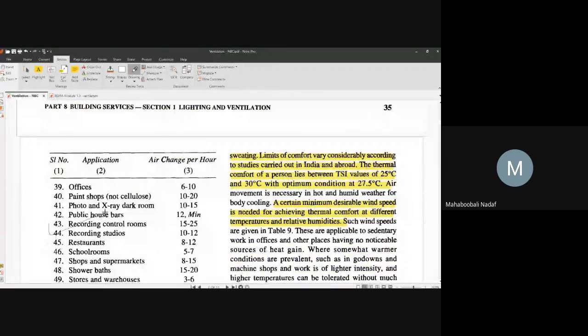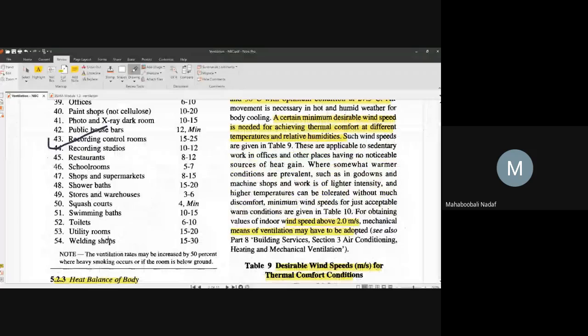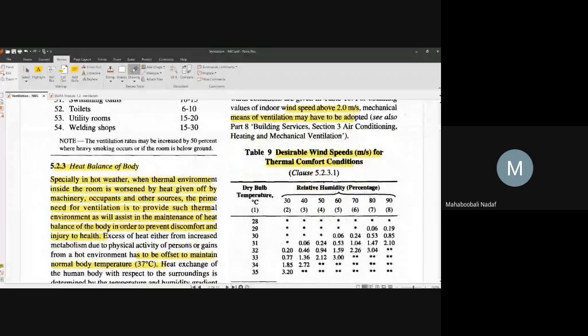There is no need to remember this, they have just given some tables. Next, a very important design consideration is the heat balance of a body. In the previous two things, the first point was respiration, the second point was vitiating the body odor. Now what is this, the heat balance?